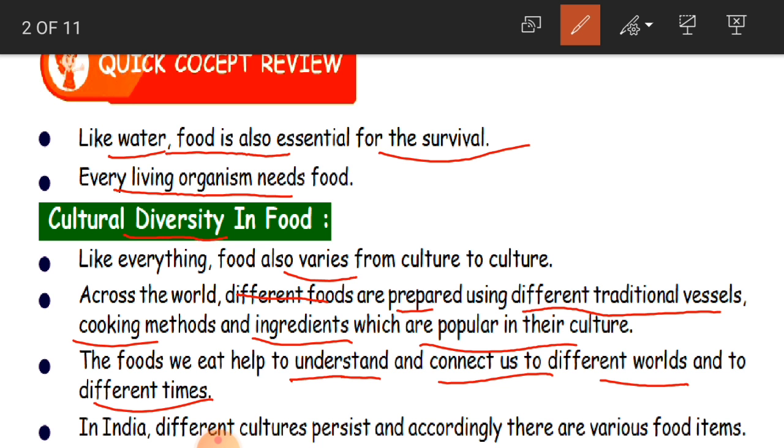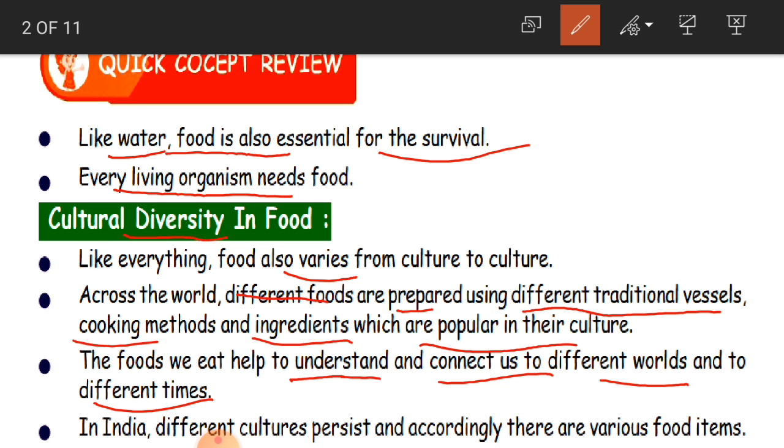times. Different times in the sense, children, again, early days, suppose our mothers are there, then grandmothers are there, and now you are there. As the generation is changing, even the food items are also changing.